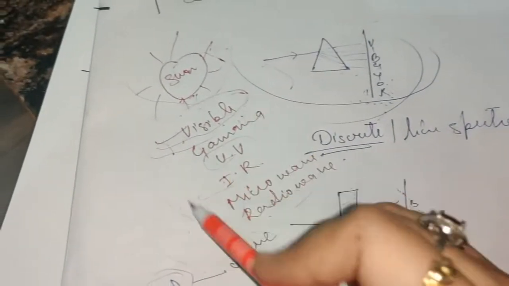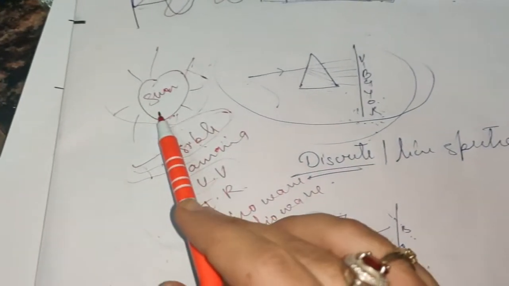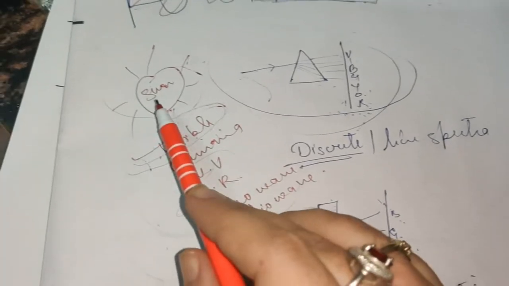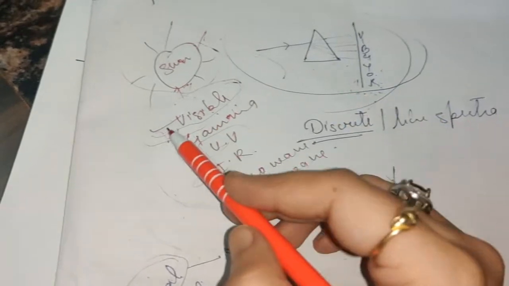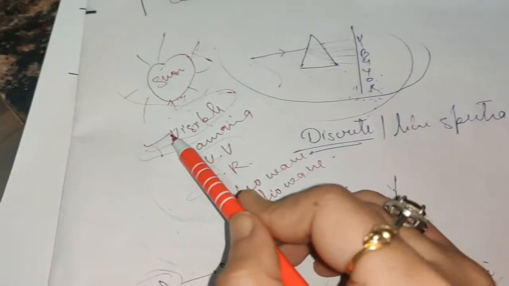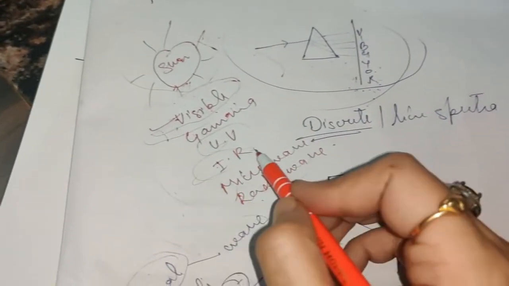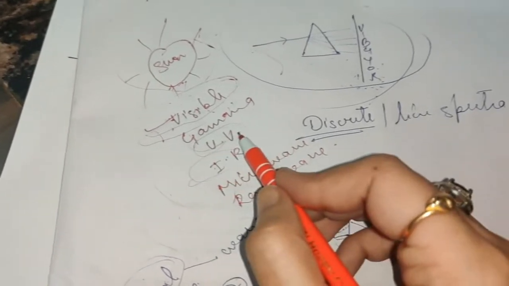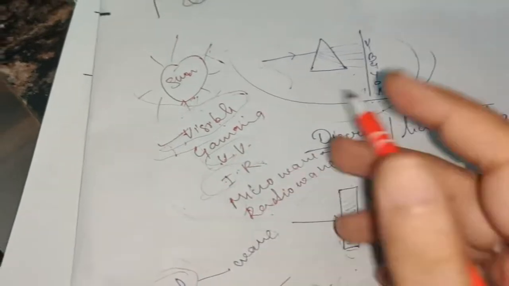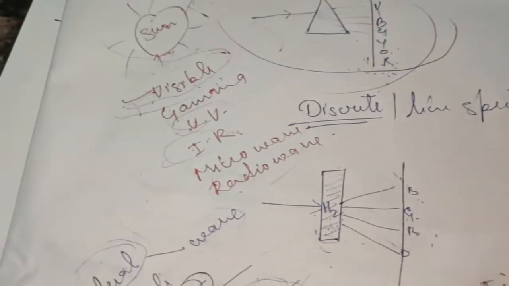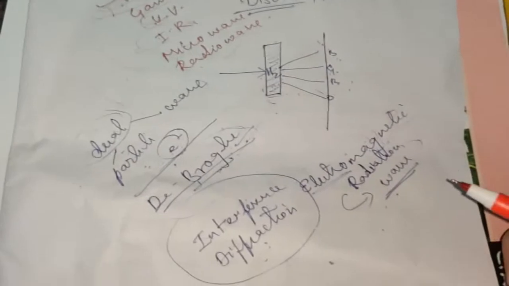Electromagnetic radiations are the radiations that we obtain directly from the sun. The sun's radiations reach us in the form of electromagnetic radiations, where visible radiation reaches us and IR also reaches us, and UV is restricted by the presence of the ozone layer in the stratosphere. So these are some common facts which you must be aware of. Now coming to its dual behavior.